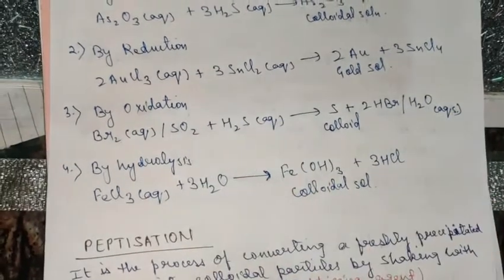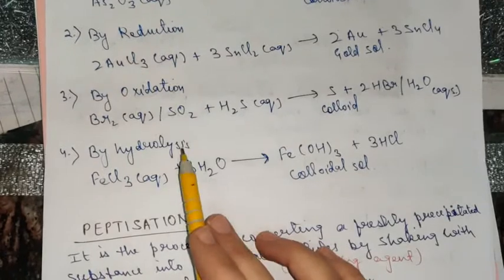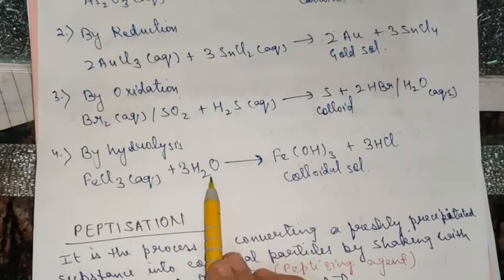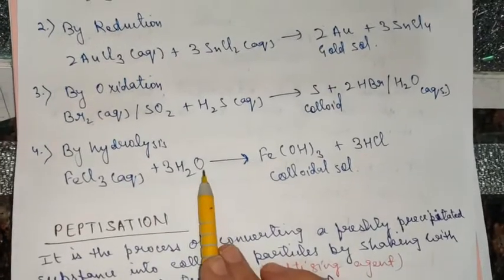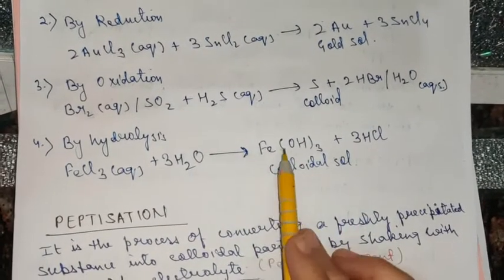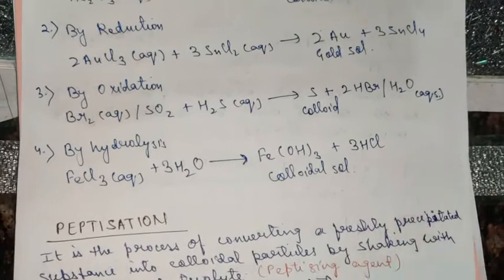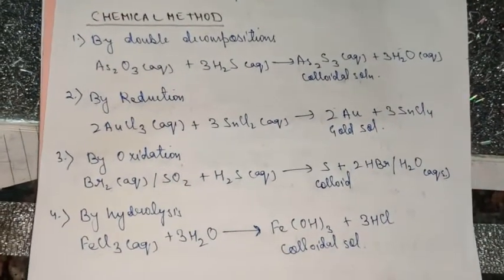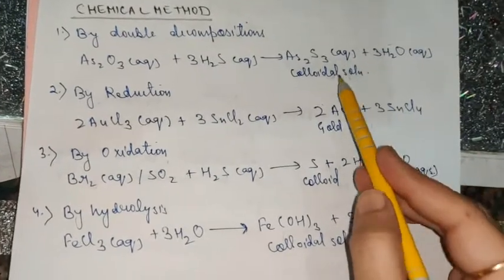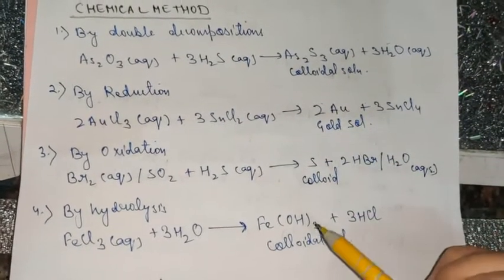This is oxidation reaction. And then hydrolysis. Hydrolysis means reacting with water. The aqueous solution of FeCl3, when reacted with water, you will get the colloidal solution of Fe(OH)3, and HCl will be a byproduct. So these are the chemical reactions wherein you can see the production of simple colloidal solutions.